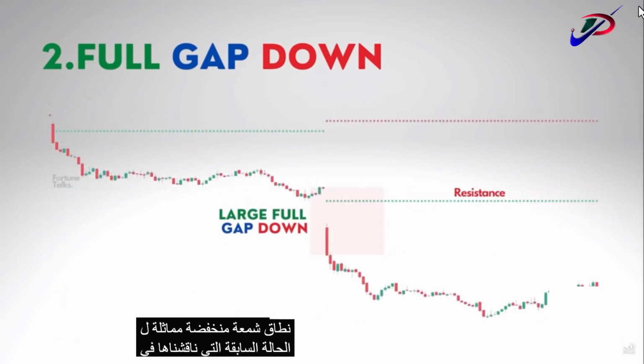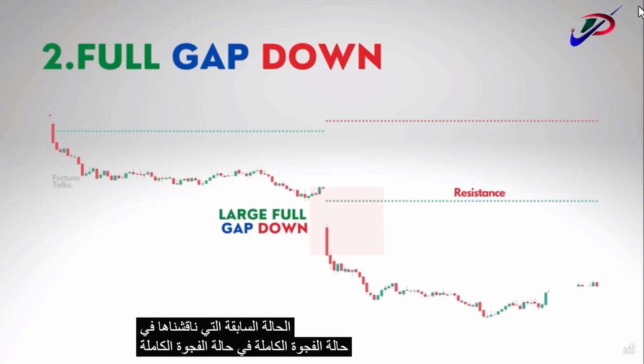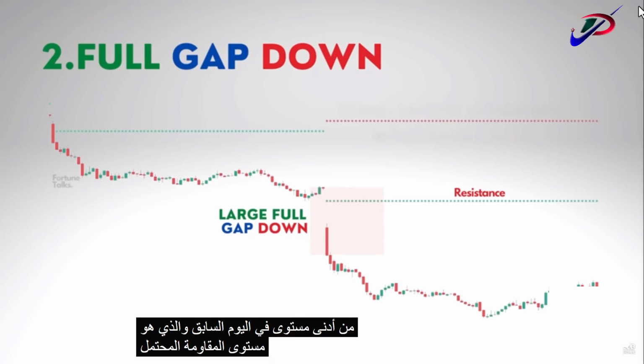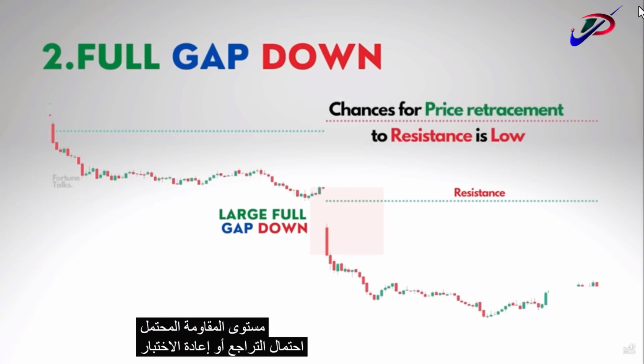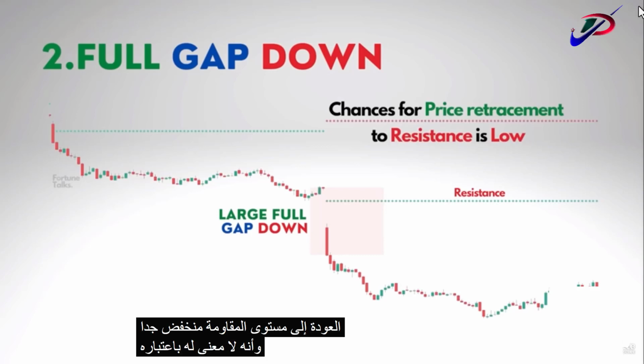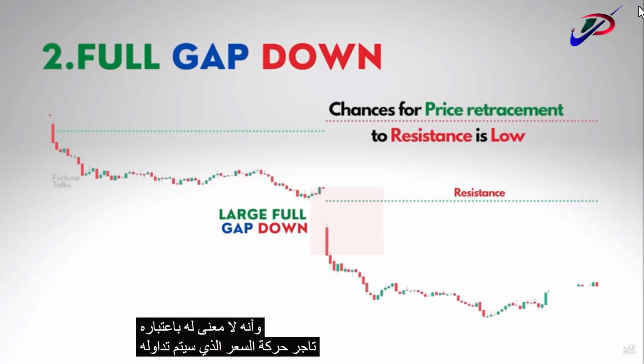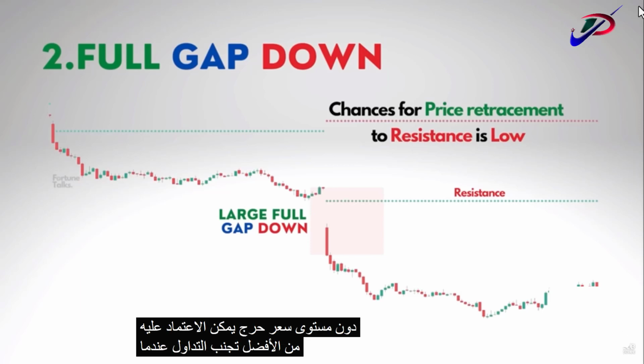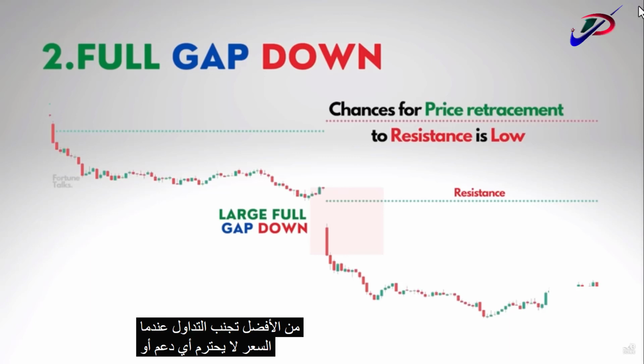Similar to the previous case that we have discussed in case of a full gap up, in case of a full gap down, where the open price is far from the previous day low, which is a potential resistance level, the probability of a pullback or retest back to the resistance level is very low. And it does not make any sense as a price action trader to be trading without a critical price level to rely upon. So better avoid trading when the price does not respect any support or resistance levels.